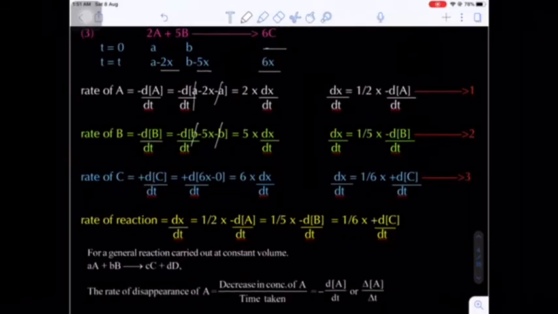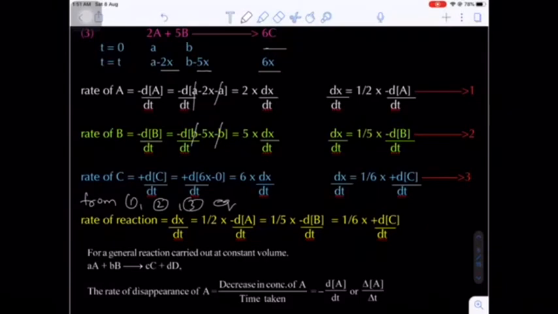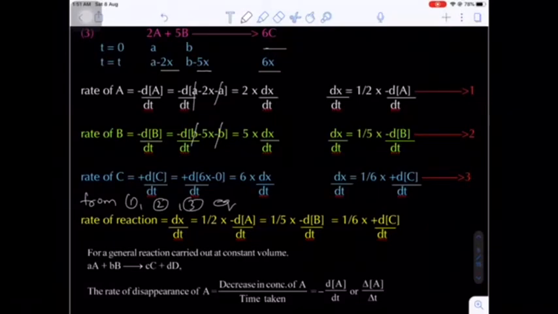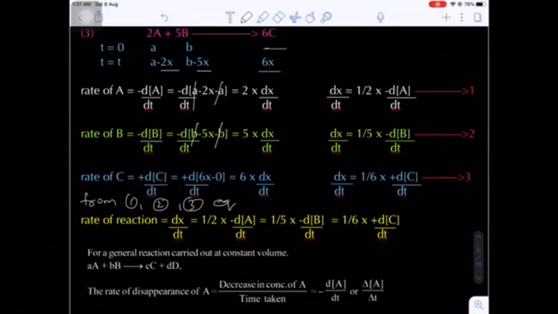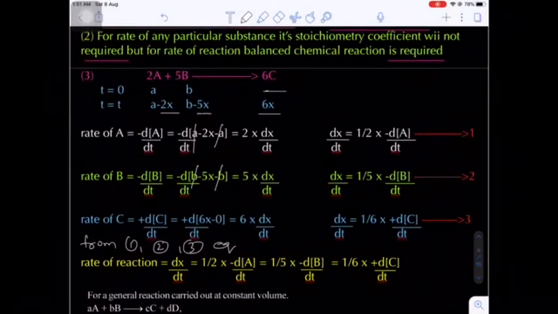Now if you see from equations 1, 2 and 3, the LHS will be the same, so the RHS must be the same. That means dx by dt is equal to 1 by 2 into minus dA by dt, is equal to 1 by 5 into minus dB by dt, is equal to 1 by 6 into dC by dt. So from these 3 examples, what can we conclude?